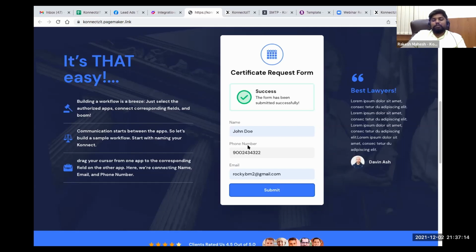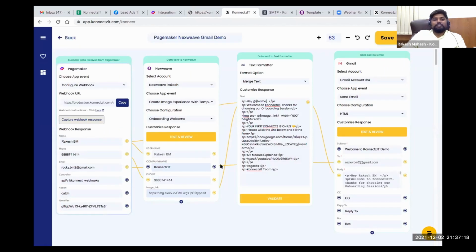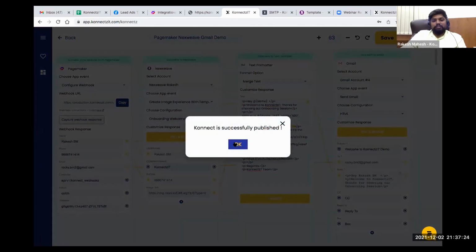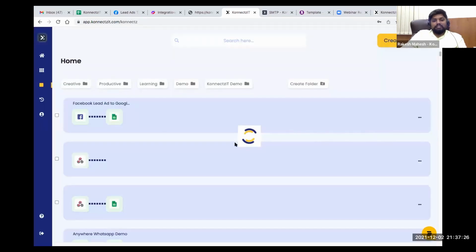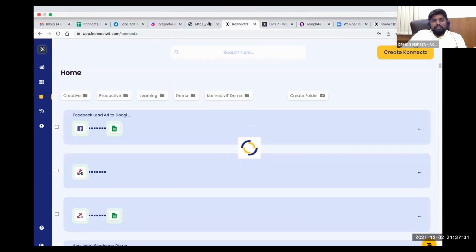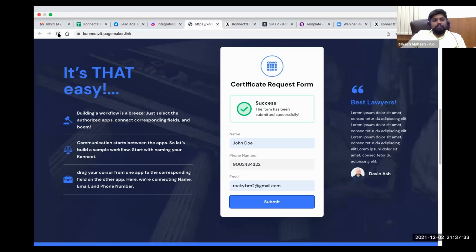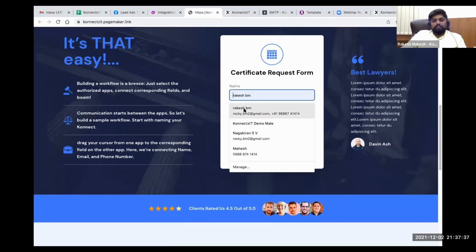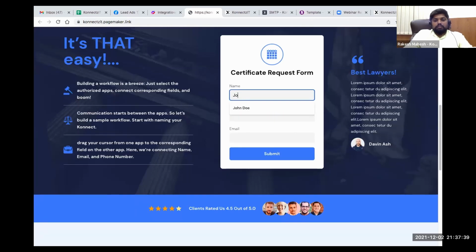So you can fill out this form to get that image, to test our Connexit working. I think I should publish this page. If not, probably I will not get it. So let me go ahead and fill the form again. You guys can go ahead and fill the form. I'll do it.